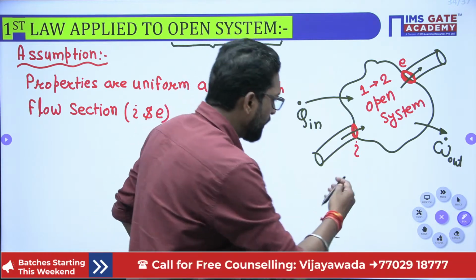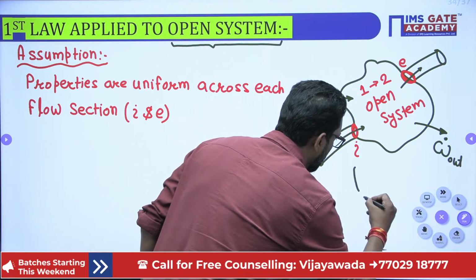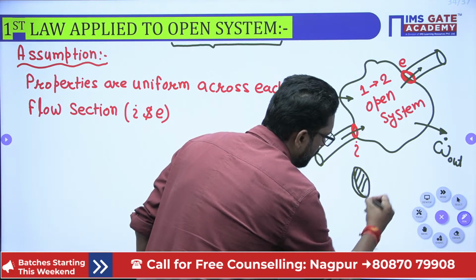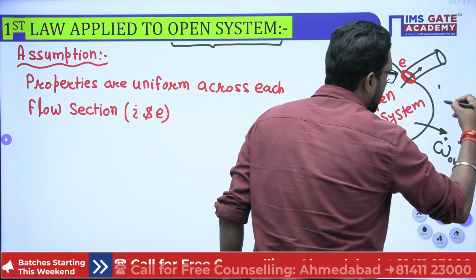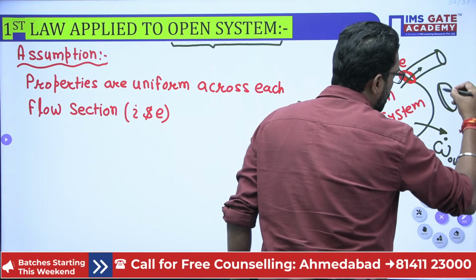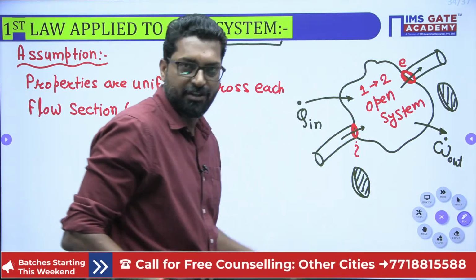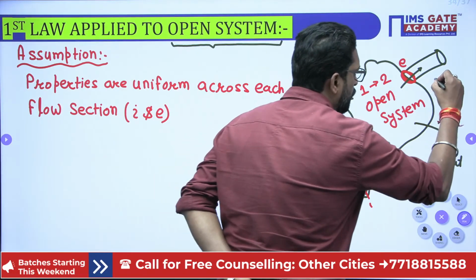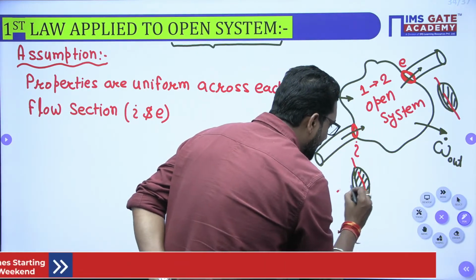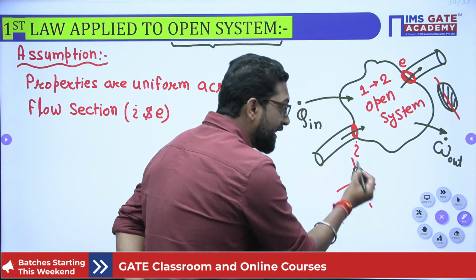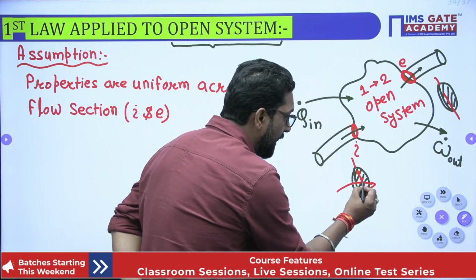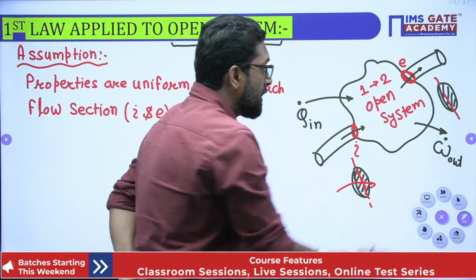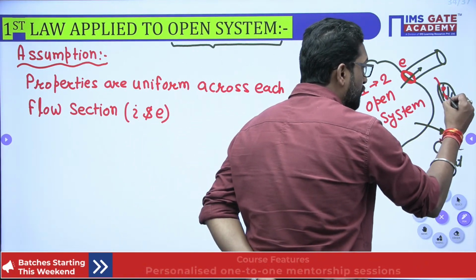See, this is our cross section now. This is our cross section, and this is our cross section. Yes or not? These are our two cross sections. This is cross section I. This is cross section E. So while entering, the properties are the same through each point at this cross section. It is not changing. And the property is the same at this cross section. It's not changing.